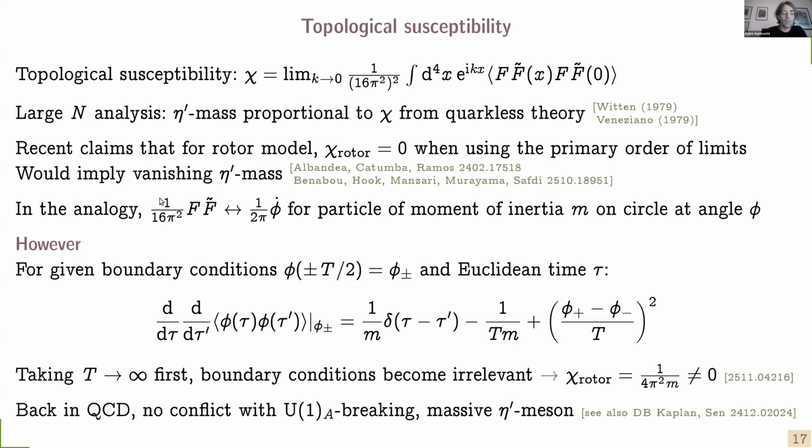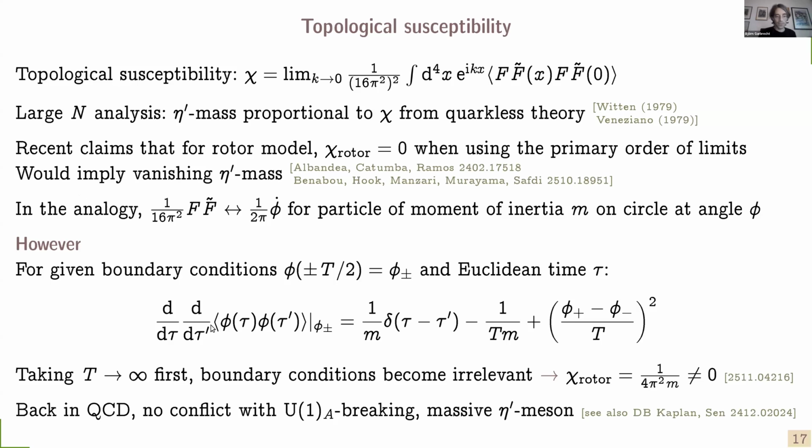if this would transfer to QCD. Now, in this analogy, we should identify F F-tilde with the angular velocity. And in the simple model, we can simply calculate what is the correlator that corresponds to the one here. And it turns out to be of the following form. We have imposed here certain boundary conditions that stipulate a given topological sector.